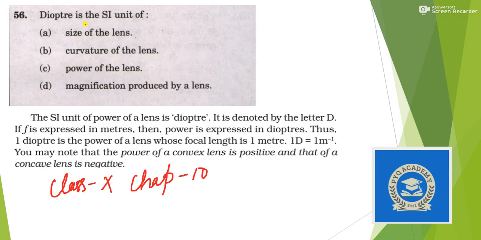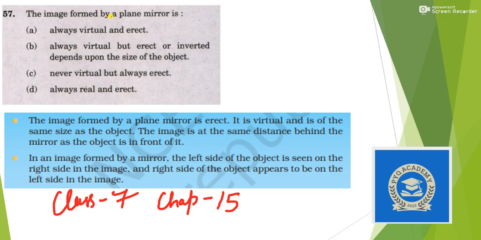Next question. Diopter is the SI unit of what? The SI unit of power of lens is diopter, directly given in NCERT. So the answer is option C, power of lens. Next question. The image formed by a plane mirror, you can see here, is erect and virtual.